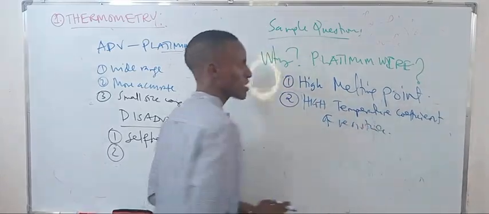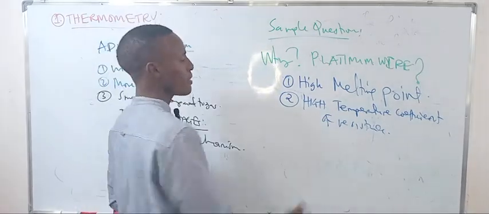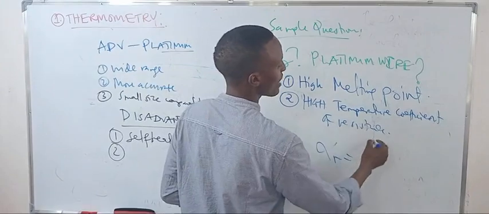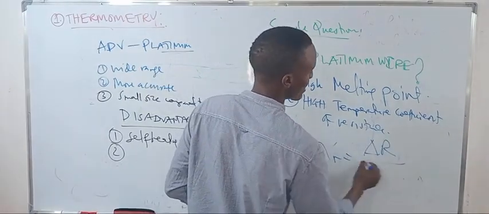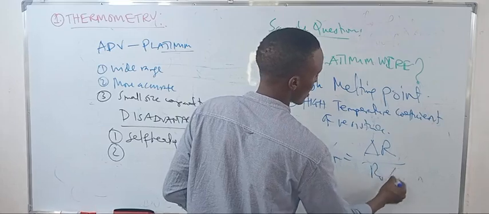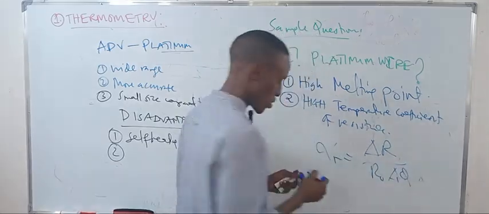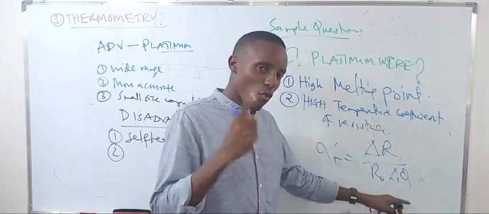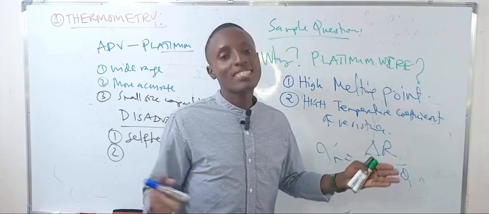What is the temperature coefficient of resistance? It is the fractional increase in resistance per degree rise in temperature. So when you raise the temperature by 1K, how much does the resistance increase?